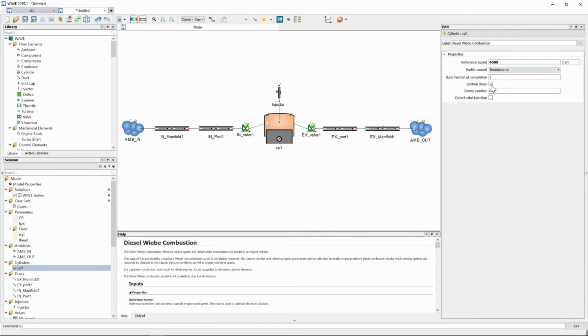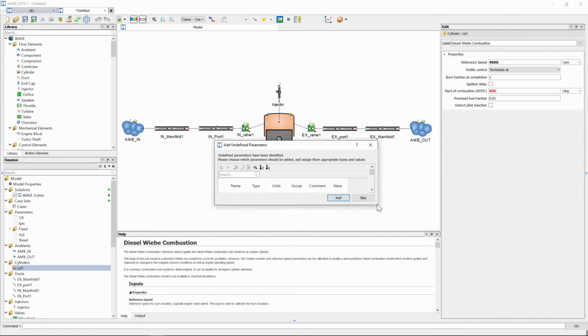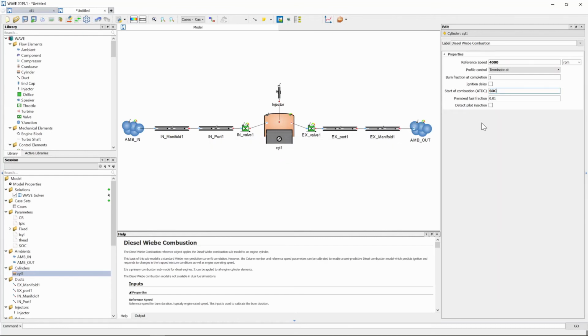We're also going to uncheck our ignition delay, and that gives us the option to specify the start of combustion, which is a value in degrees after top dead center. So we're going to put a variable in here, SOC, which stands for start of combustion, and we're going to put a value in of -1. -1 will mean that combustion starts at 1 degree before top dead center. Our pre-mixed fuel fraction will be 0.02. That means that 2% of the combustion is pre-mixed, and the rest will then be diffusion.